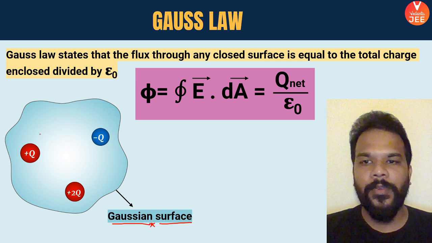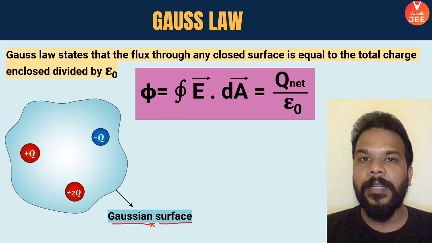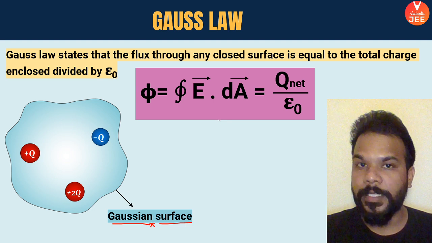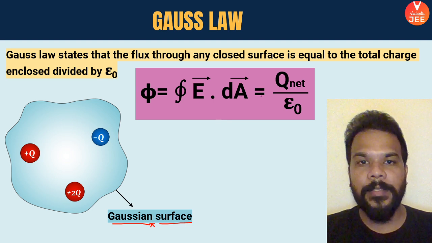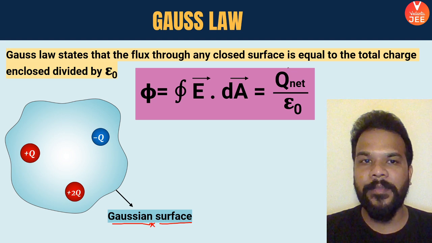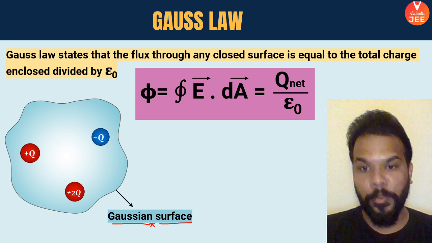Inside it, if you have a certain number of charges, then the net electric flux, which is the total number of field lines crossing this enclosed surface, is given by the net enclosed charge divided by epsilon naught.